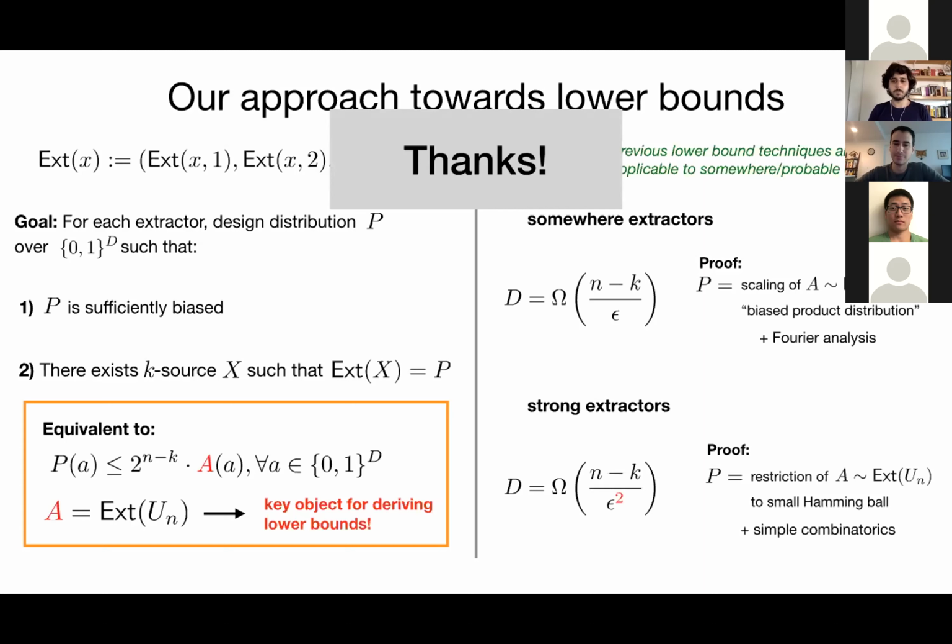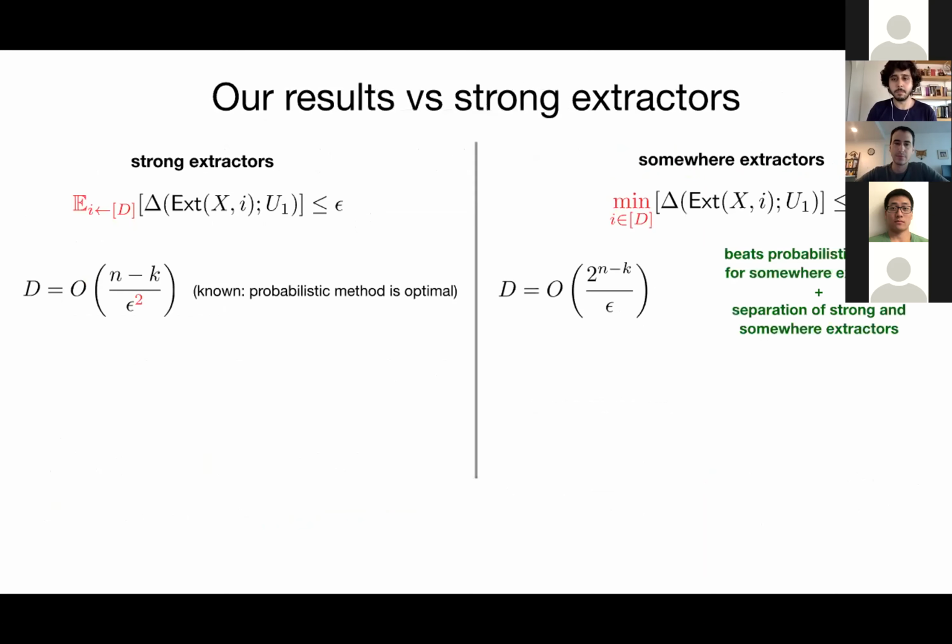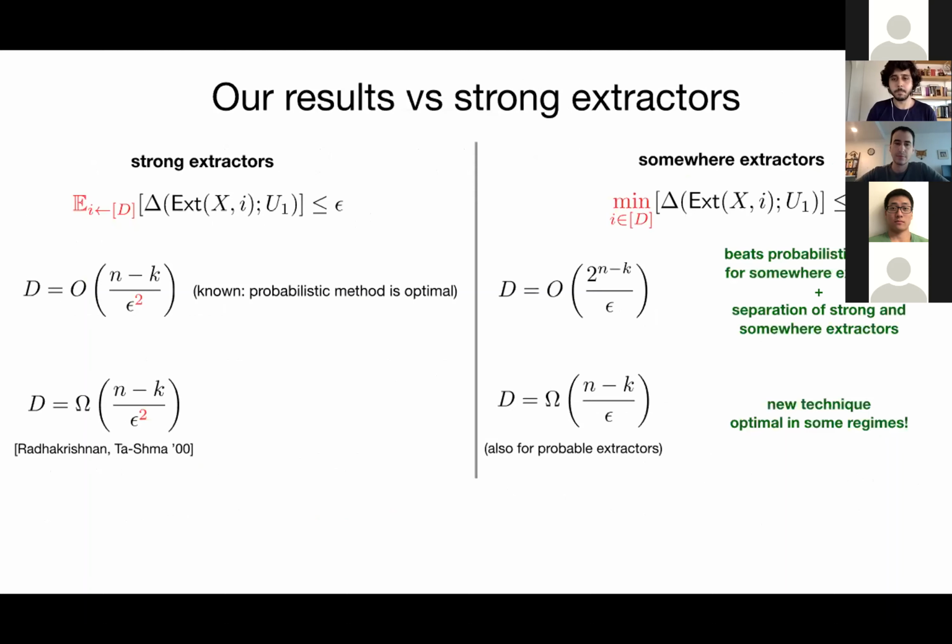So I have a question. Can you say something about why your upper bound of 2 to the power n minus k seems very bad? And can you say something about why the probabilistic technique fails to give you n minus k?